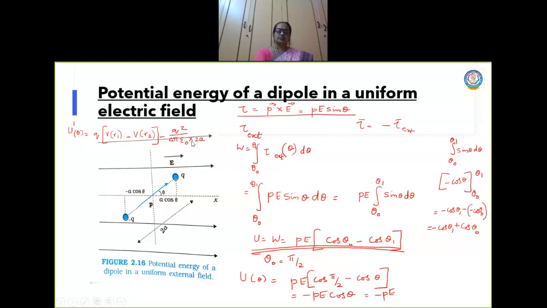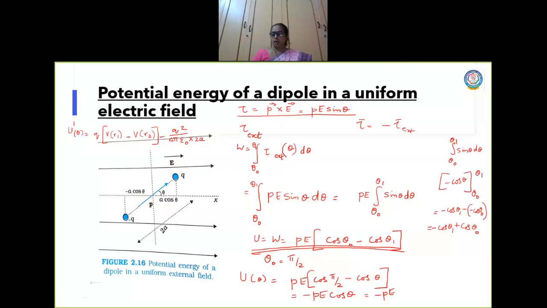Instead of r, we substitute the length of the dipole. What is the length of the dipole? The length of the dipole is 2a. Now what are r1 and r2 here? r1 and r2 are nothing but the position vectors of plus q and minus q. Now the potential difference between these is nothing but the work done in bringing, you consider this to be an external electric field, the charge q to infinity, minus q to infinity. The work done in bringing the plus q to infinity is nothing but the work done.